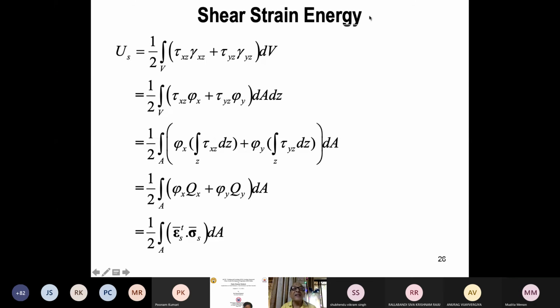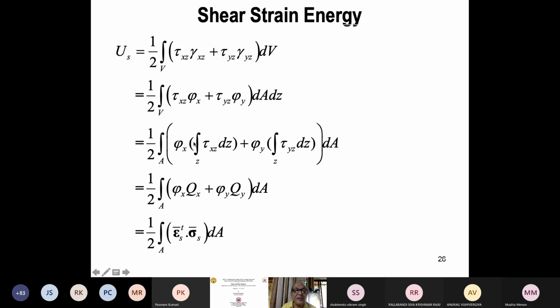Similarly, we get strain energy. Transverse shear strain energy starts from a three-dimensional definition. You get this. Gamma xz, I told you already, I have defined it by phi x. This is phi y. Here there is no z. Z quantity is not coming. So let me take this z inside. But this itself gives me a force, a vertical force.